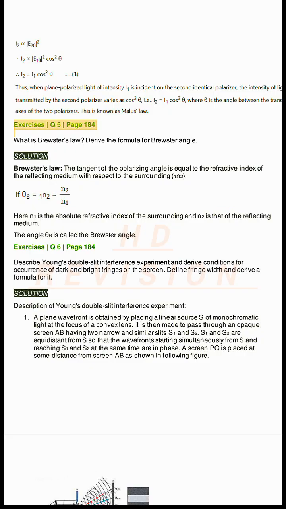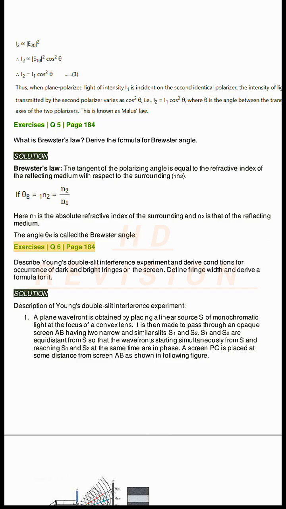Exercises Q5 page 184. What is Brewster's law? Derive the formula for Brewster angle. Solution. Brewster's law: the tangent of the polarizing angle is equal to the refractive index of the reflecting medium with respect to the surrounding, n2/n1. Here n1 is the absolute refractive index of the surrounding and n2 is that of the reflecting medium. The angle θB is called the Brewster angle.